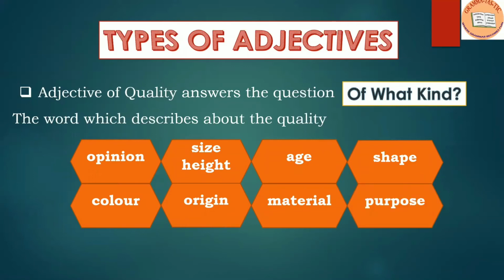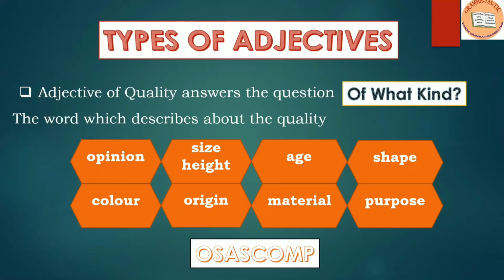So all these are qualities. And to remember this, there is an acronym which is called OSASCOMP. O stands for opinion, S stands for size, A stands for age, S stands for shape, C stands for color, O stands for origin, M stands for material, and P stands for purpose.